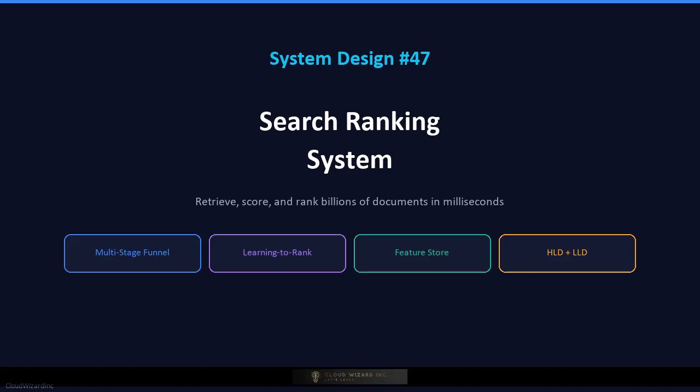We'll walk through functional requirements, non-functional requirements, the full system architecture, an end-to-end query journey, core ranking models including learning to rank, low-level design, and the trade-offs that come up in a senior system design interview. Whether you are preparing for a FANG interview or building search infrastructure at your company, let's get into it.